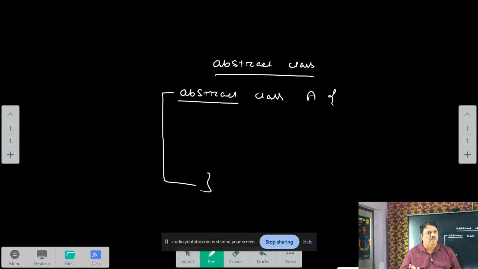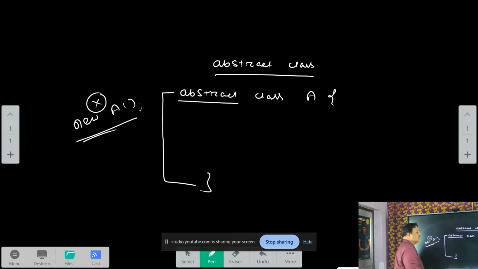Next, what actually happens in case of abstract class? Abstract class cannot be instantiated. You never create the object of what? Abstract class. Simple word: abstract class cannot be instantiated. If you write like this, new A, that's an error, because it is not possible in Java to construct the object of the abstract class.